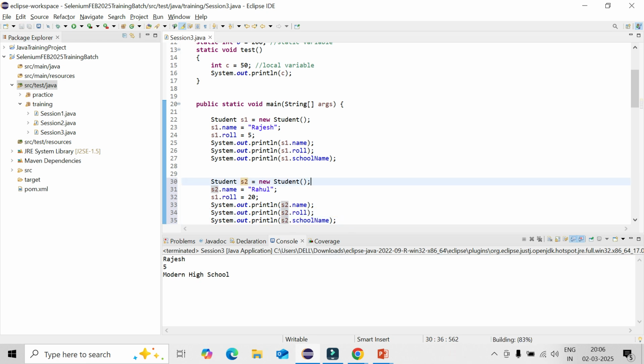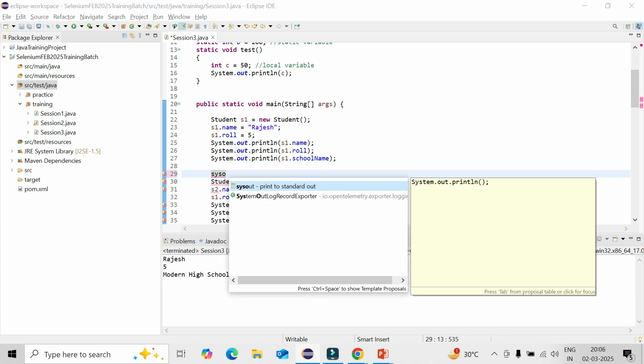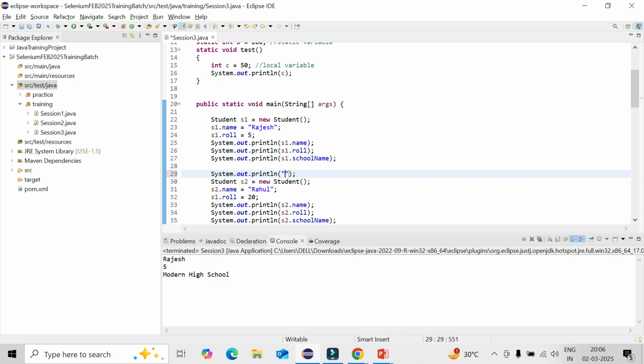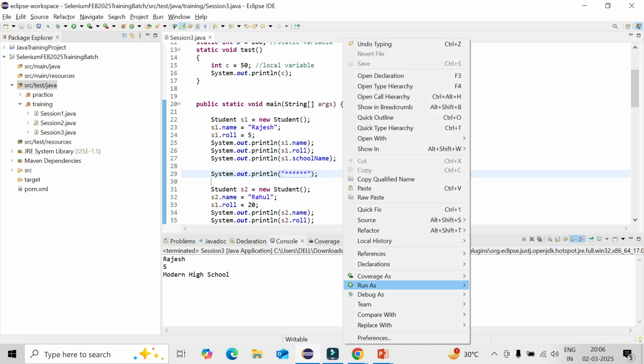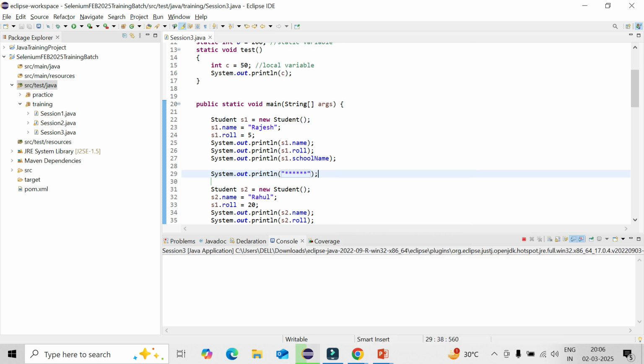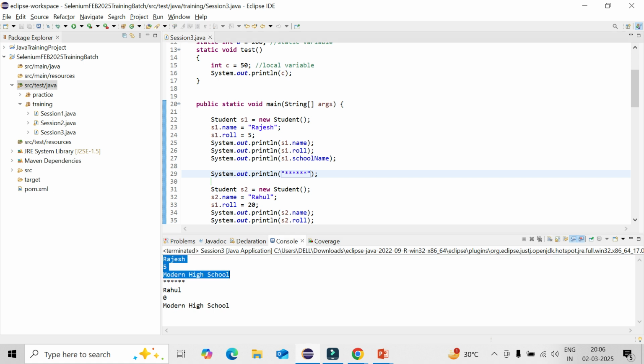Now see the output. Here you can give some differentiation. The first one is Rajesh, roll number 5, modern high school.